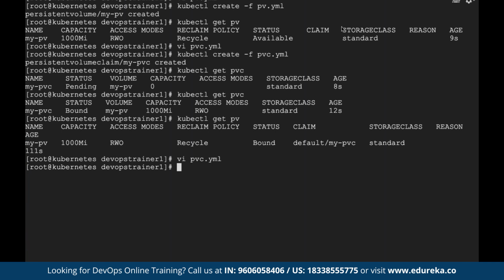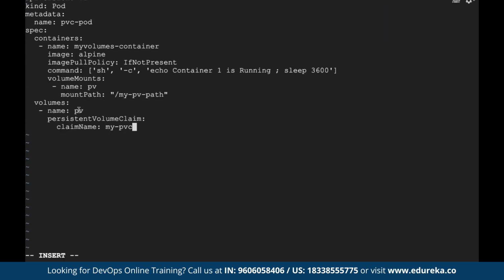Now let's try to tag this persistent volume claim, or whatever persistent volume we created, to a pod or to a container. So let's try to tag it. Let me create a file, let's say host.yaml, give some name, whatever you want. See here what we're doing. We're using a persistent volume claim, with claim name my PVC. We give some name, PVC pod, and we give the mount path, whichever volume you want to map internally to the PV. Outside, this is a complicated way, right?